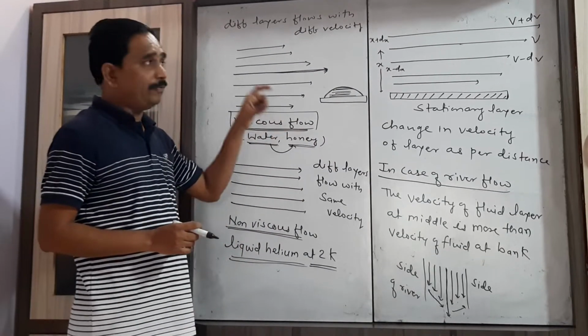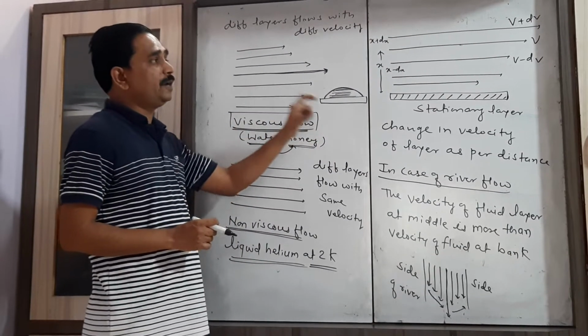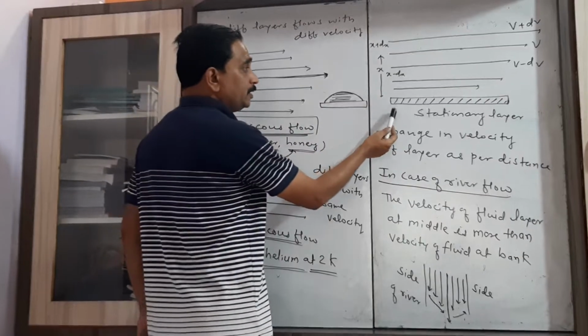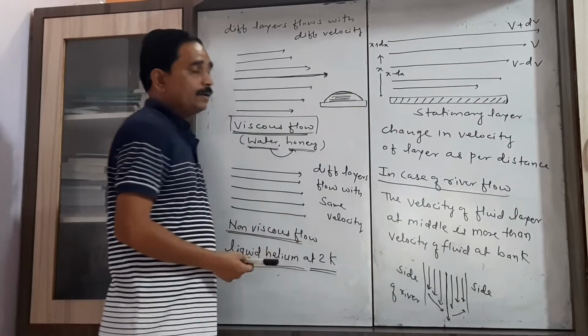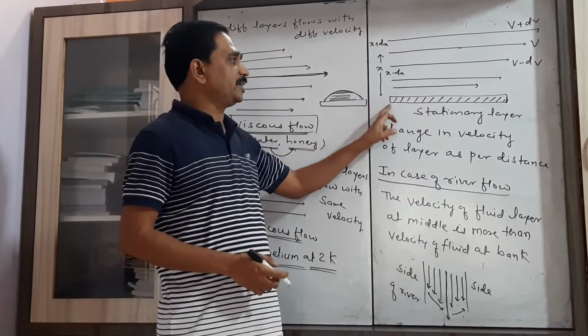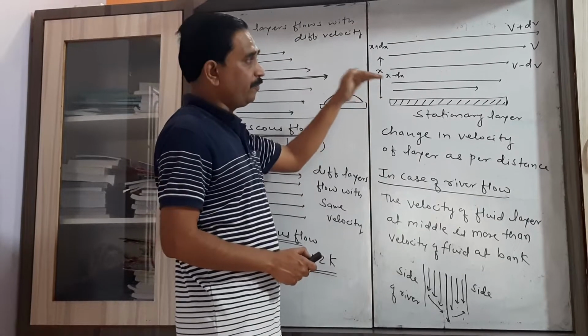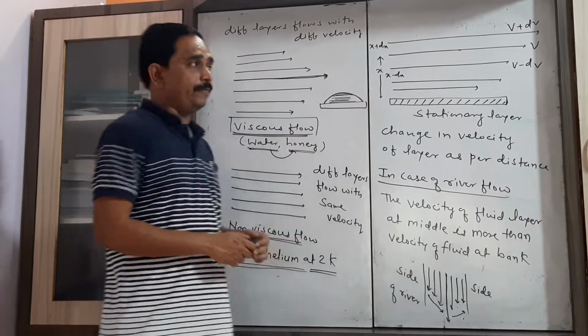Then what is the velocity of the different layers of fluid? That can be explained from this diagram. I consider here this is the stationary layer on which we pour some liquid.